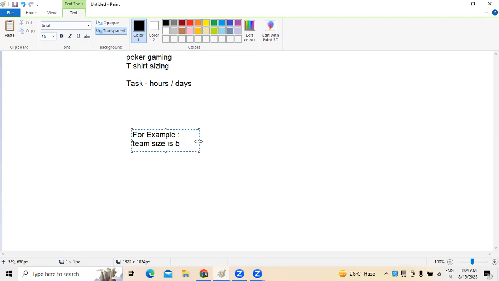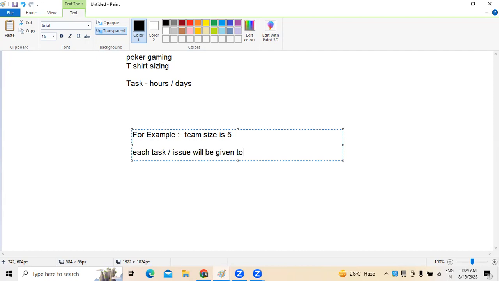So whatever the team size is, we have 5, and each and every task or issue will be given to all the team members.